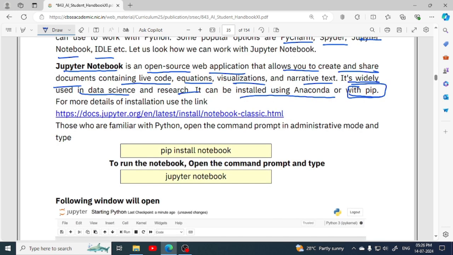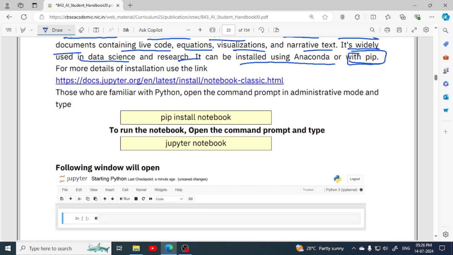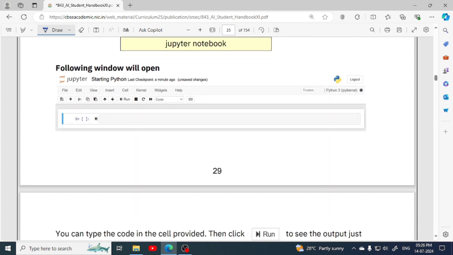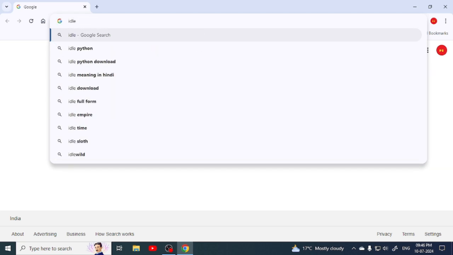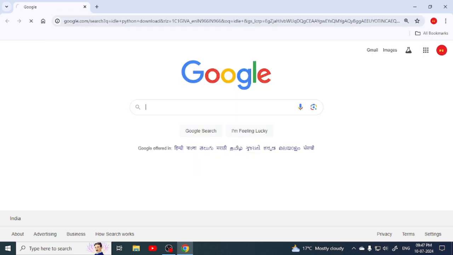Now we are going to see how we can install Jupyter Notebook and how we can write a simple program in it. How we can open this window. So let's see. For installation of Jupyter Notebook, first we should have Python ideally installed in our computer.